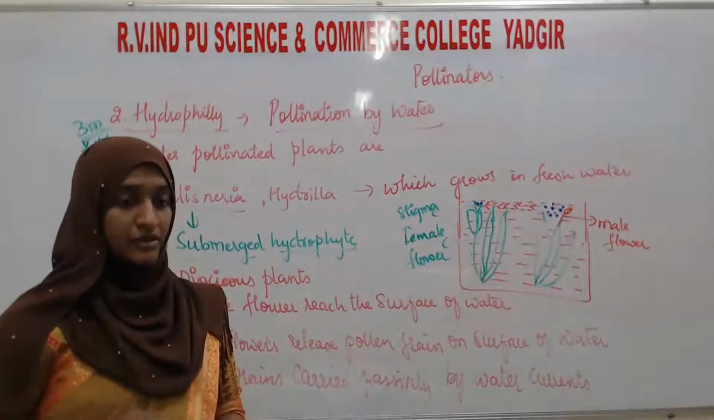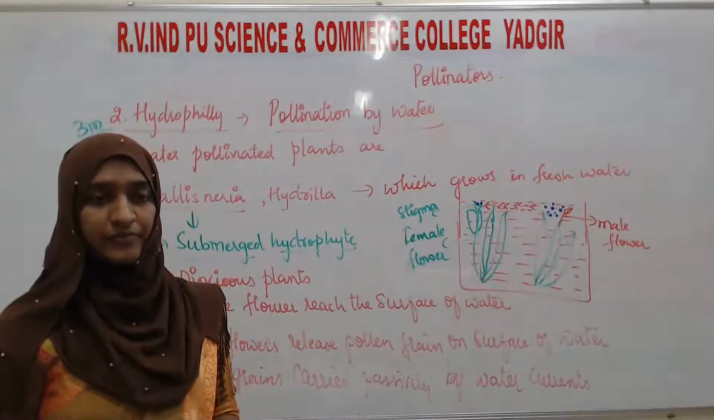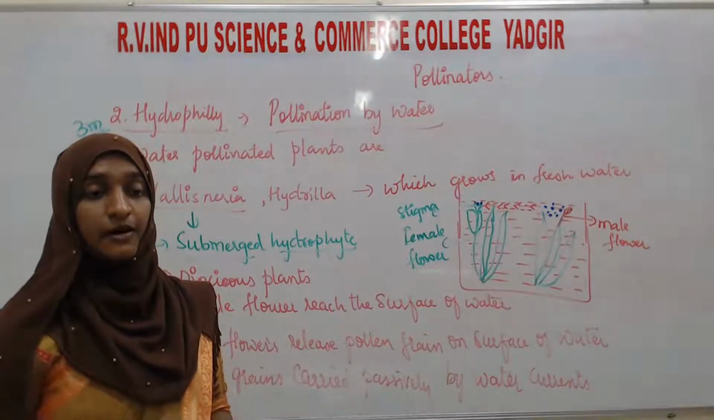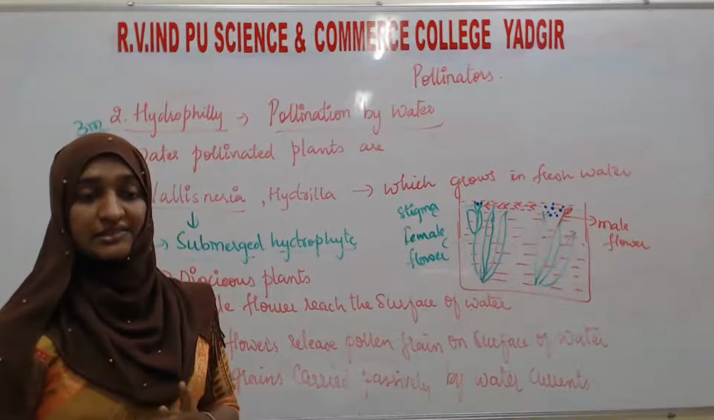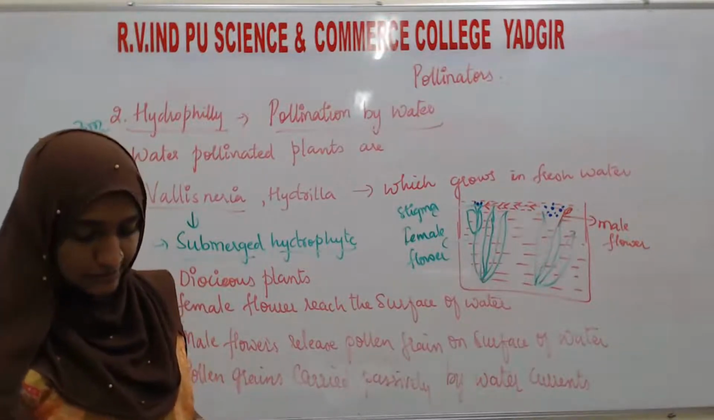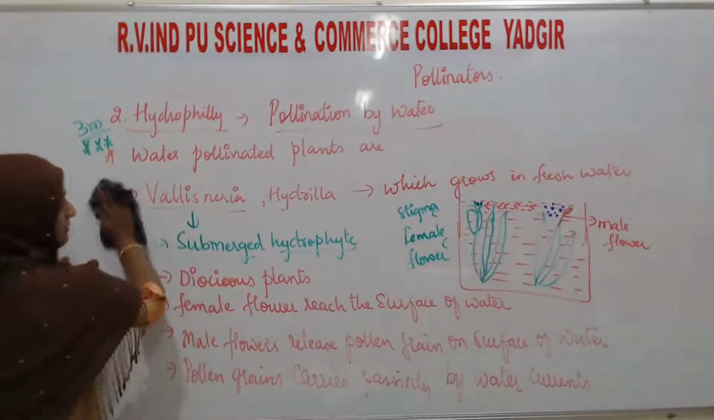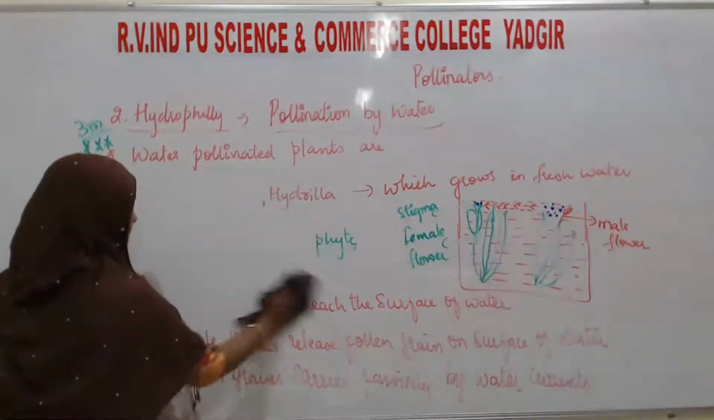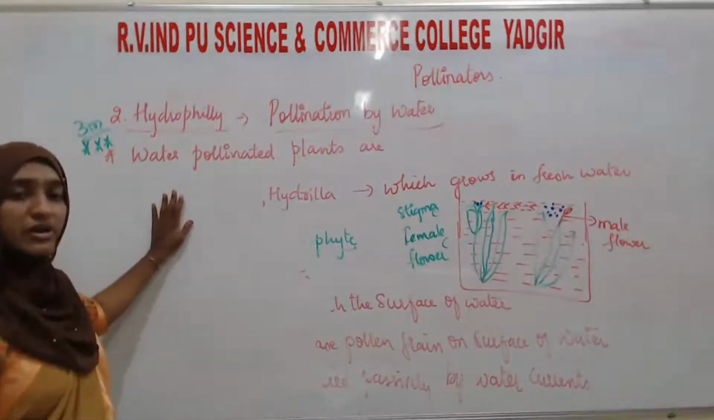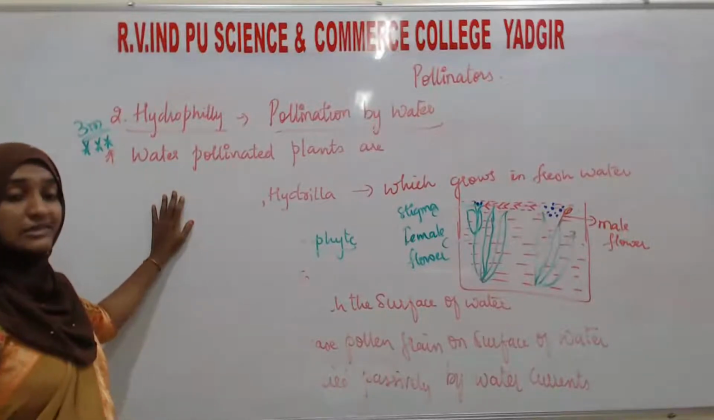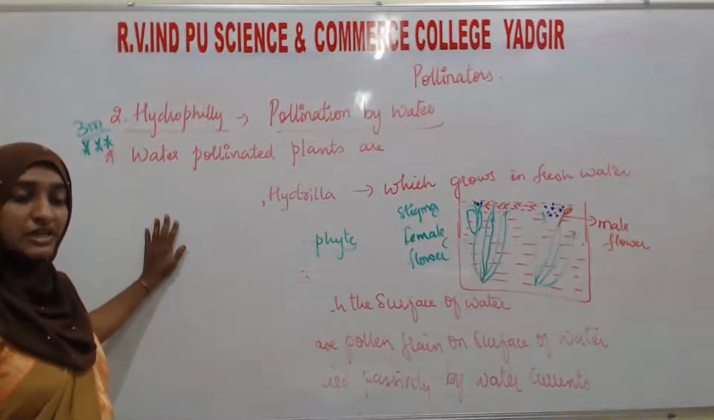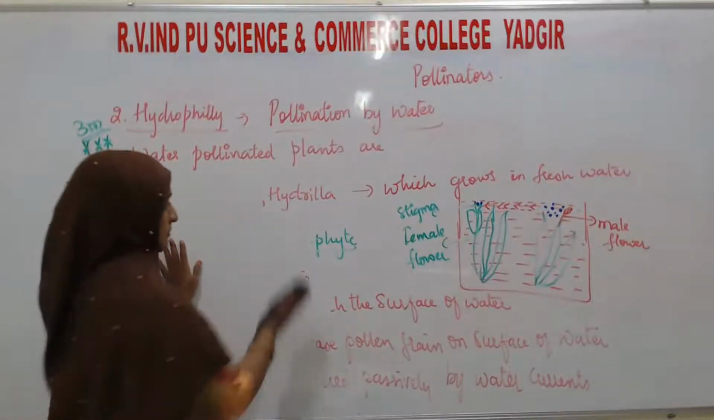The next, this is one example of what? Freshwater plant. One more example I will explain, by taking a marine water plant. That is, one example is Zostera, which is also known as seagrass. So let's see about that one. Sometimes they will ask, explain pollination in Vallisneria. Sometimes they will ask, explain pollination in Zostera. So pollination in Zostera, that is also a very important question.